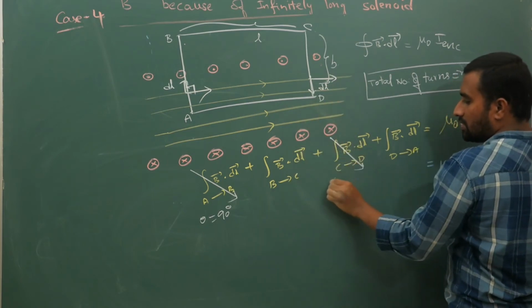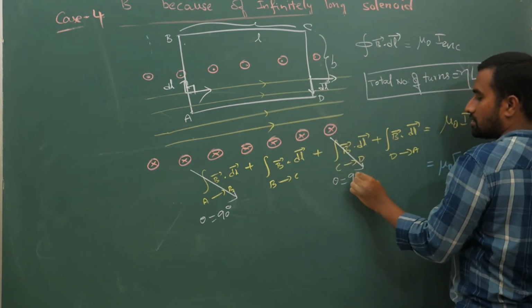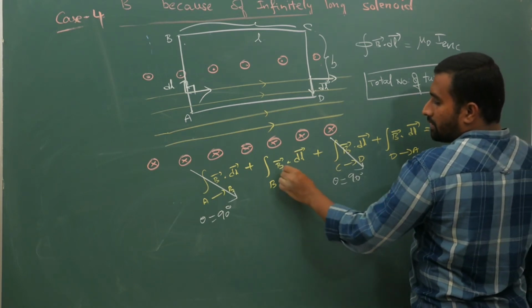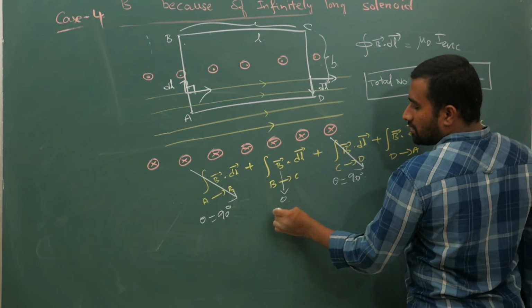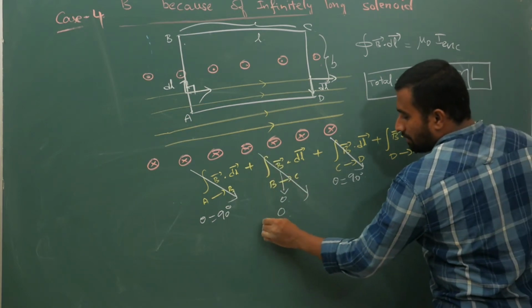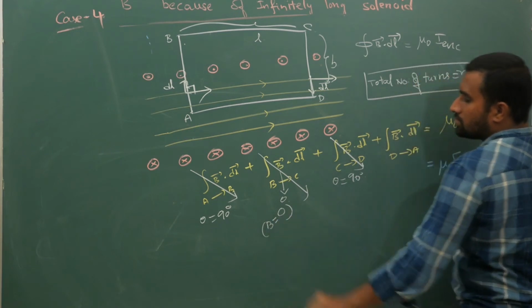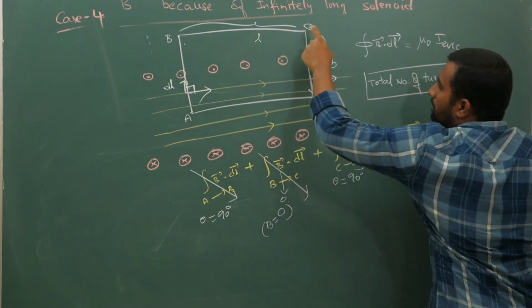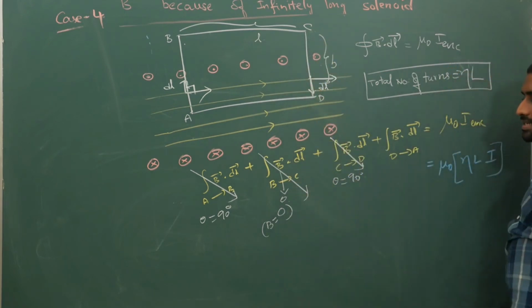So from C to D also theta equals 90 degrees. Now from B to C, outside, B is 0, so this entire term will become 0. For this part of the loop, the angle is 90 degrees.